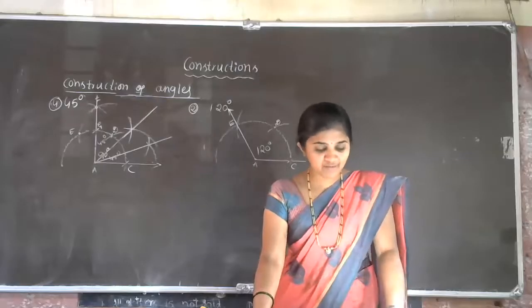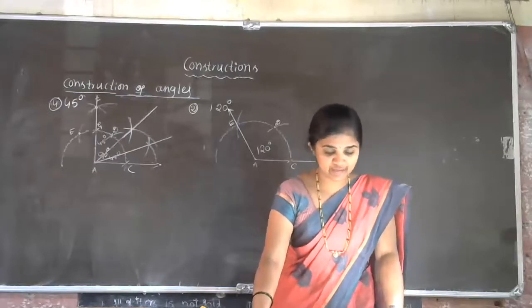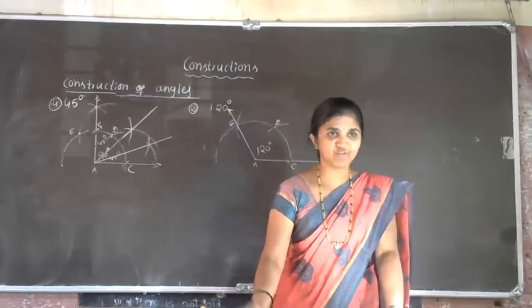Second one: construct an angle of 45 degree at the initial point of a given ray, and justify the construction. 45 degree construction is over.